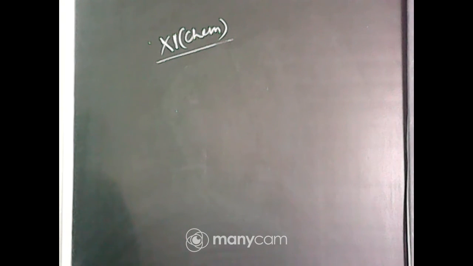Next question: the number of radial nodes for 3p orbital. There are radial nodes and angular nodes. The options are 3, 4, 2, 1. The radial node is option B, 1.